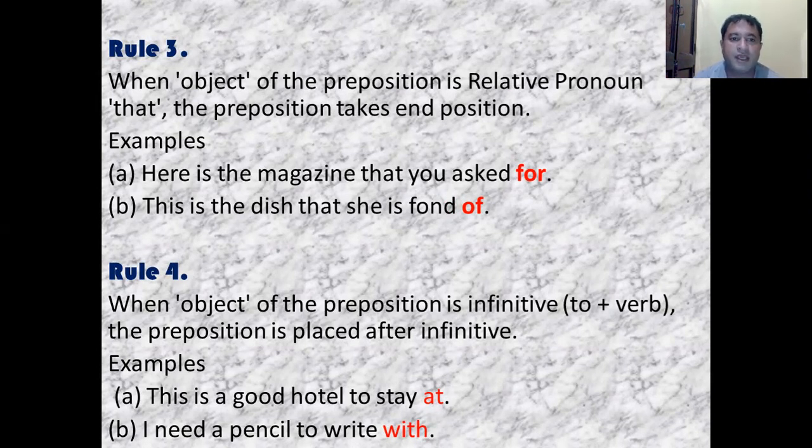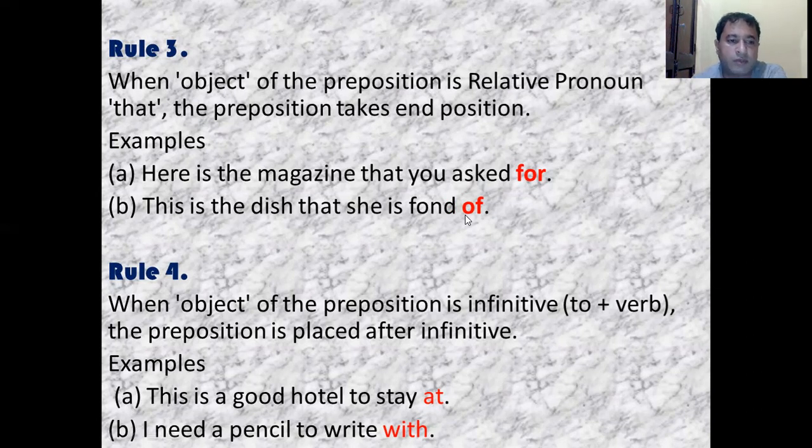For example, here is the magazine that you asked for. Here the object of the preposition, that, is the relative pronoun. Therefore, the preposition for is at the end position. That is referring to the magazine. So here the object of the preposition is the relative pronoun that, therefore the preposition is at the end position. This is the dish that she is fond of. Again, the object of the preposition is that, for which the preposition is being used, therefore the preposition is at the end position.